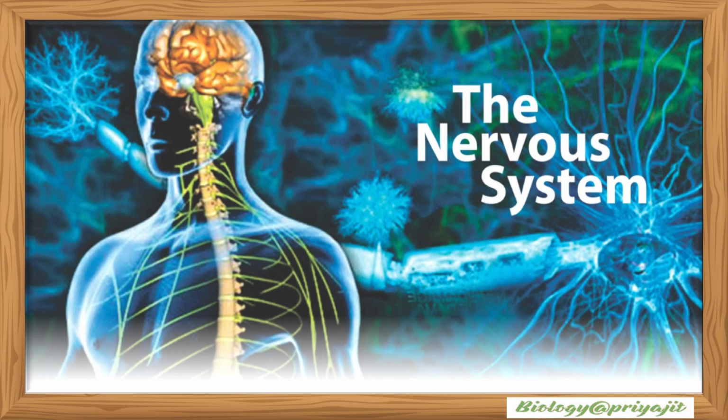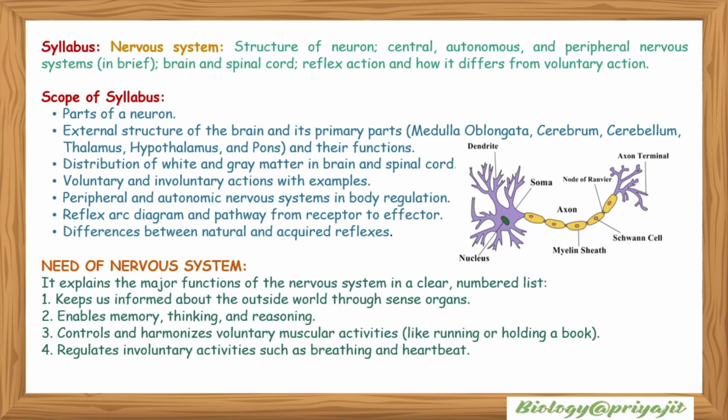In this class, we will learn how the brain, spinal cord, and nerves work together to receive information, process it, and send messages that help you move, feel, and stay safe. Let's explore how your body's own electric wiring keeps you active and aware. This is the syllabus of the nervous system.